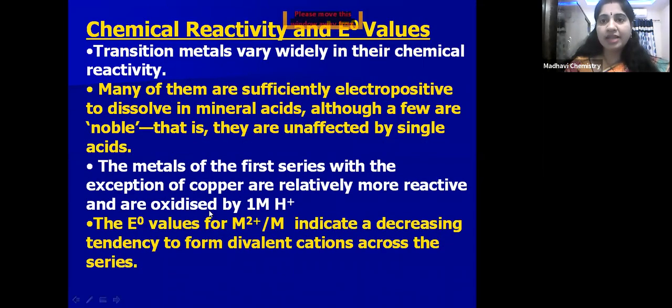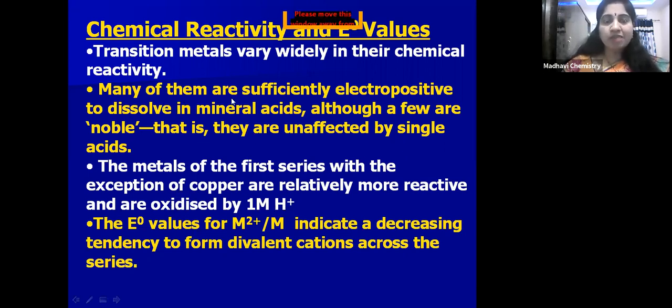Next, coming to chemical reactivity and E0 values, children. Transition metals vary widely in their chemical reactivity. We have seen here the exceptional case of copper; all the remaining ones have negative values, so they can react with acids and liberate hydrogen gas, whereas copper is not reacting with acids, only with oxidizing acids like nitric acid and hot concentrated acids. Except for copper, all the rest react with acids and give H+ ions because they have a negative electrode potential.